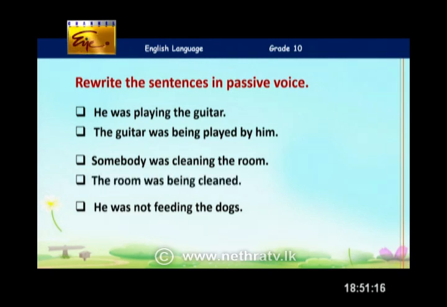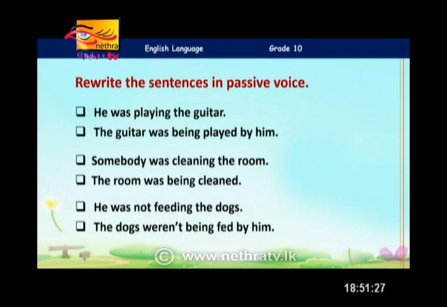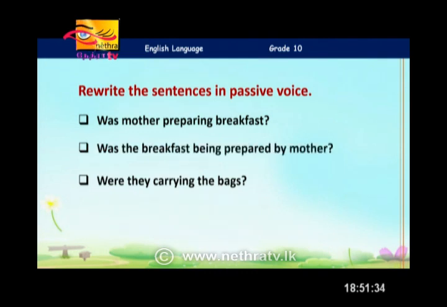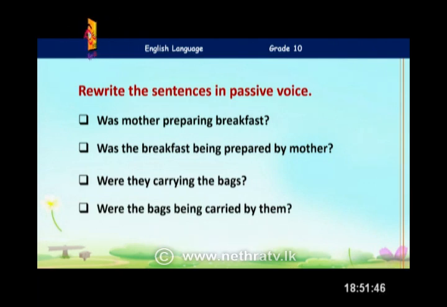So was cleaning is past continuous. The room was being cleaned. We don't have to say by somebody, right? Exactly. And he was not feeding the dogs. The dogs were not being fed by him. Correct. And was mother preparing breakfast? Active voice. Question 4. So what happens in the was question? Was the breakfast being prepared by mother? Correct. And the last one, were they carrying the bags? Were the bags being carried by them? Correct.